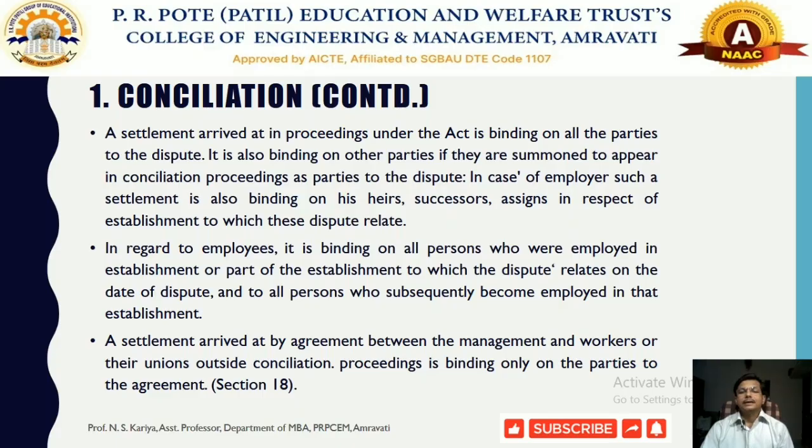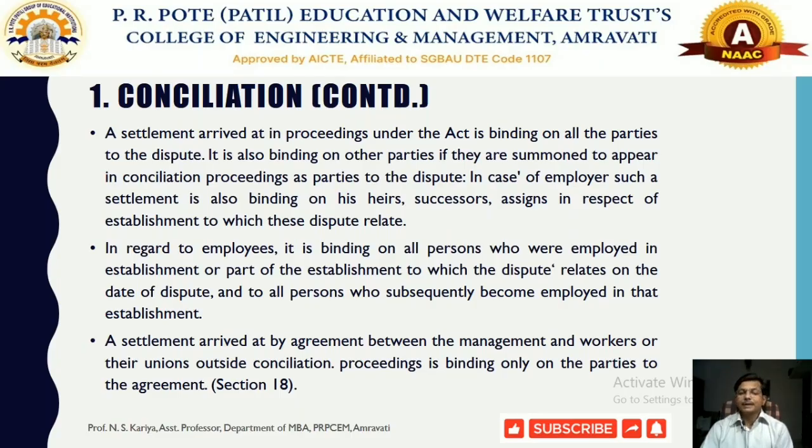In the case of an employer, such a settlement is also binding on his heirs, successors and assigns in respect of the establishment to which the dispute relates. So any other connected matter with that particular industry, those looking after or connected with that employer, the decision should be binding on the employer and his connected subsidiaries also.